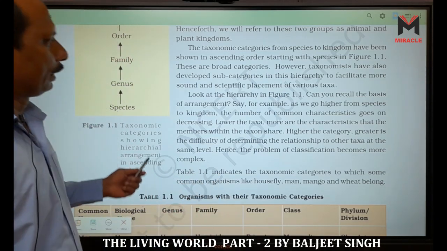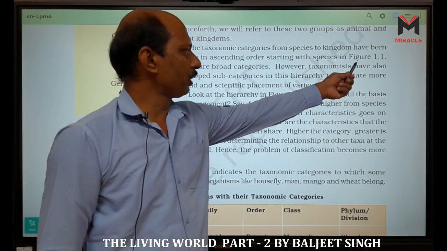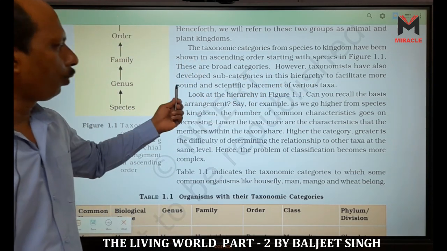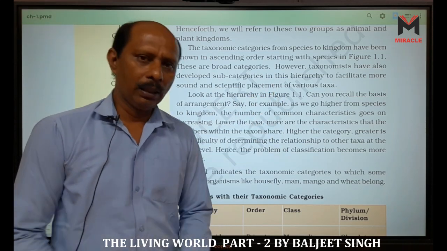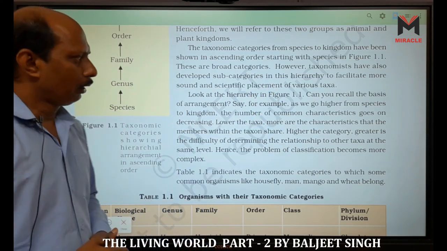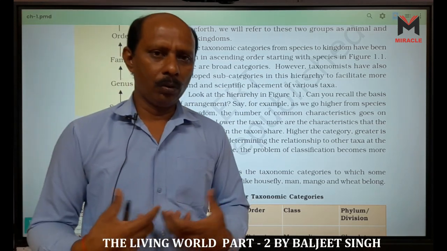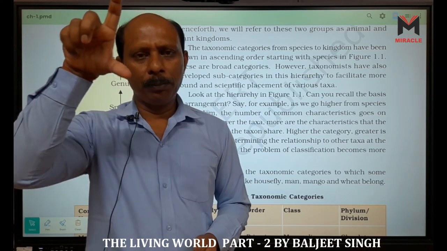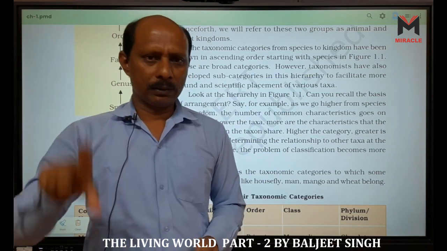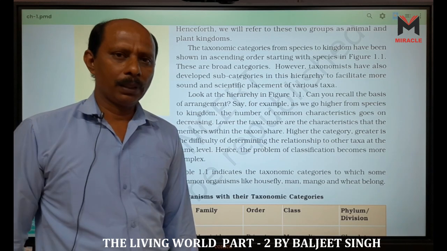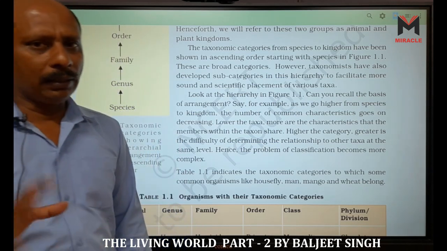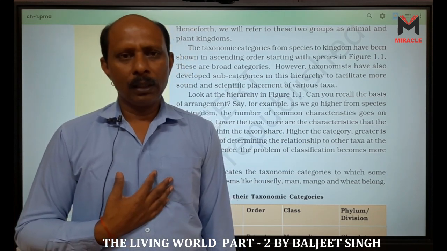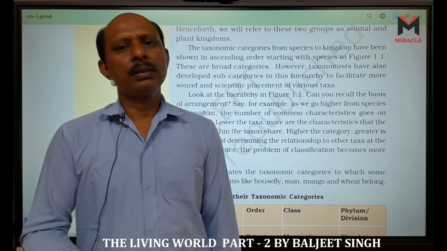These are broad categories. However, taxonomists have also developed subcategories in this hierarchy to facilitate more sound and scientific placement of various taxa. As I told you in the previous lecture, take the classification of human or Homo sapiens. In between two specific taxa, we have subtaxa like kingdom, then subkingdom. In our case, kingdom is Animalia and subkingdom is Metazoa, because we are multicellular organisms. Then we have phylum Chordata, then subphylum.